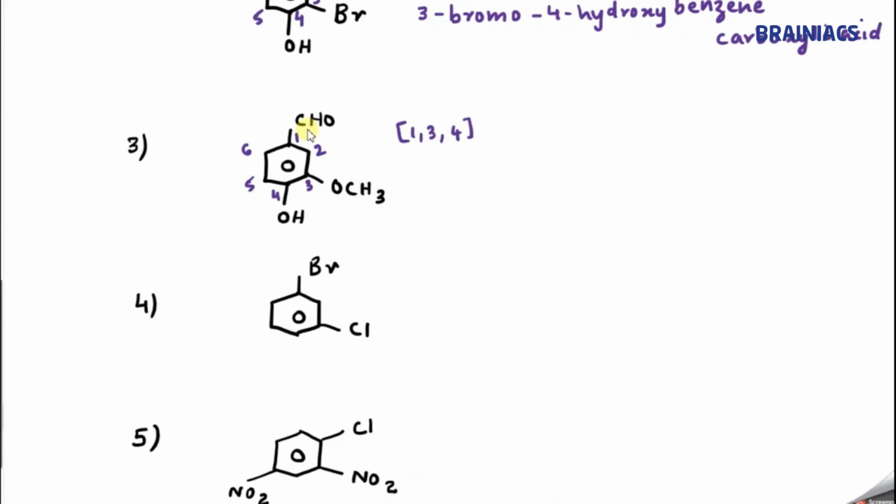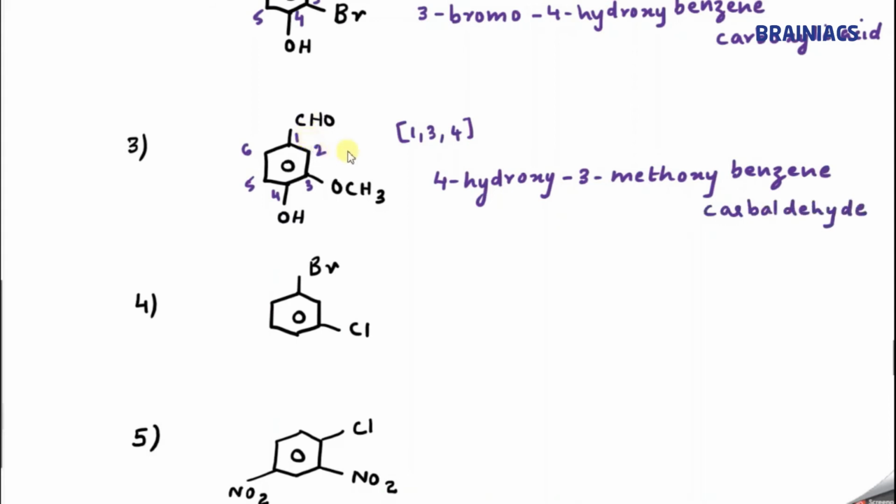Alphabetically hydroxy comes first. So 4 hydroxy, 3 methoxy benzene carbaldehyde. Either we say benzene carbaldehyde or benzaldehyde, both are correct.